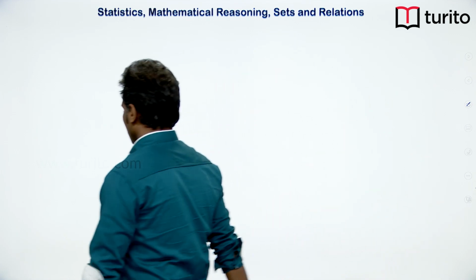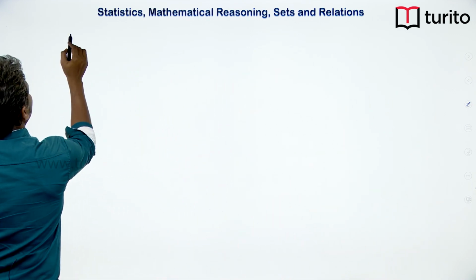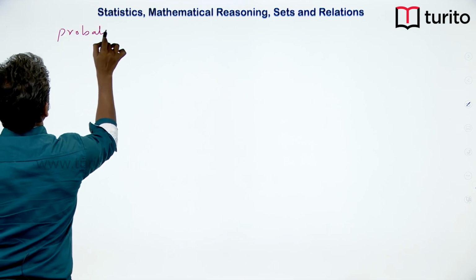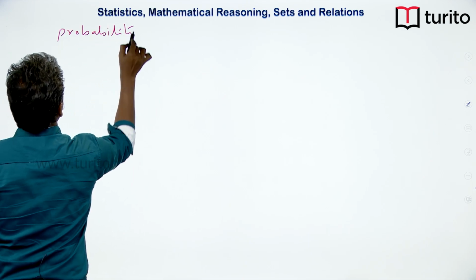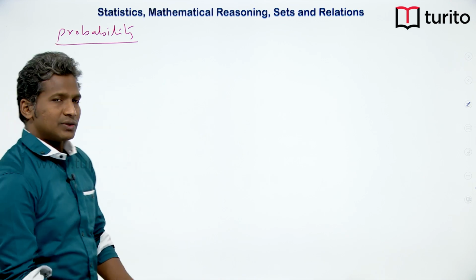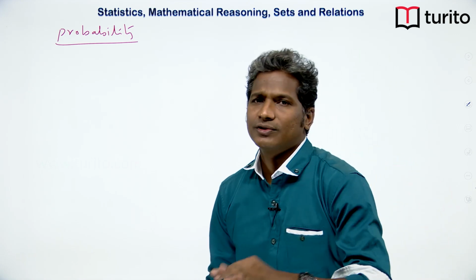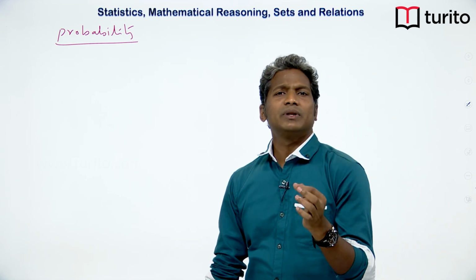Sometimes we also get cases in probability. So in probability also this statistics may come. Now let me take an example and explain the aspects of statistics in probability. Let me take one basic example of throwing a dice.